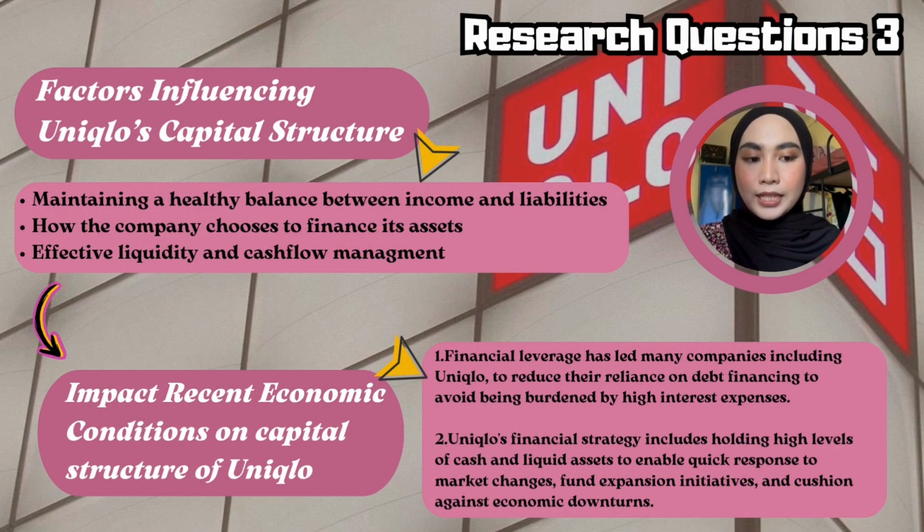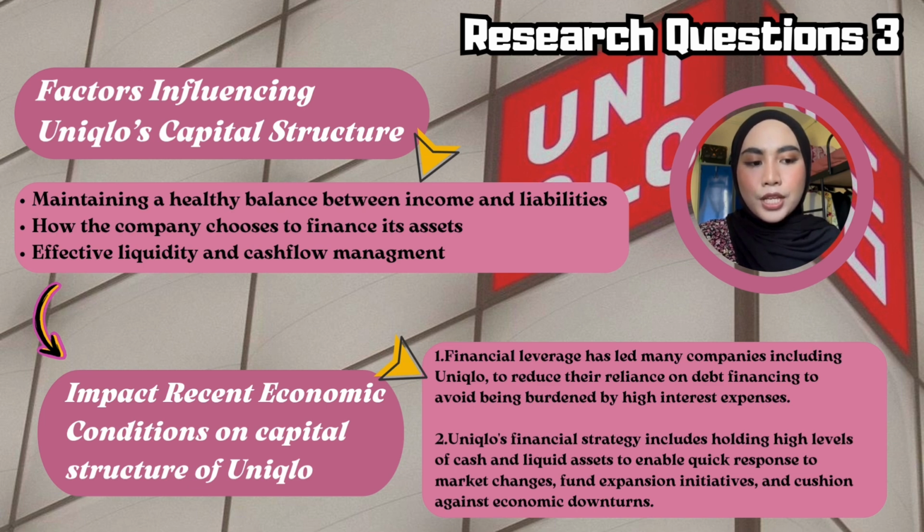Factors influencing Uniqlo's capital structure are three: maintaining a healthy balance between income and liabilities, how the company chooses to finance its assets, and effective liquidity and cash flow management. Using the times interest earned ratio indicates how many times the company can cover its interest obligations with its operating income. A higher ratio reflects strong operational performance and an easier ability to meet interest payments.